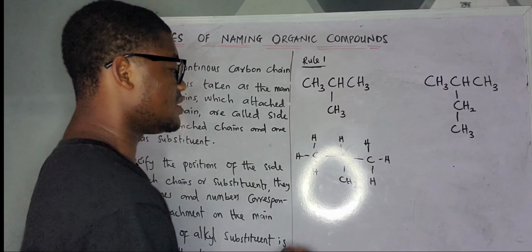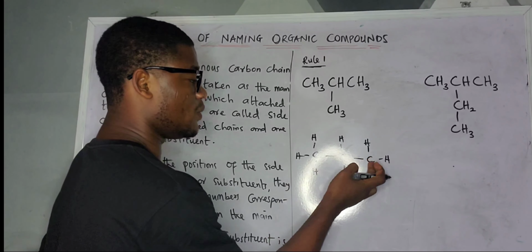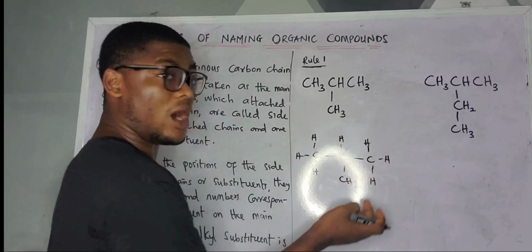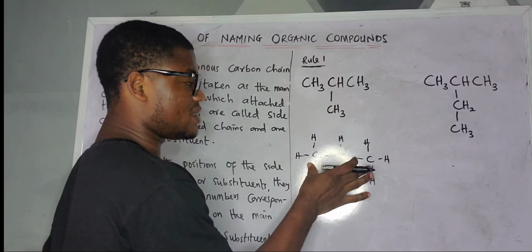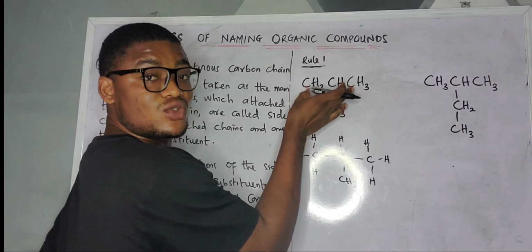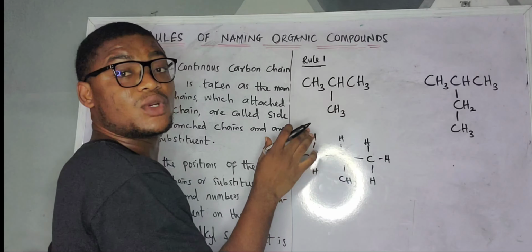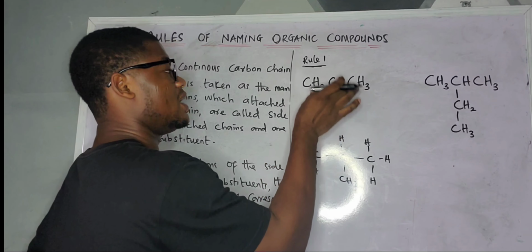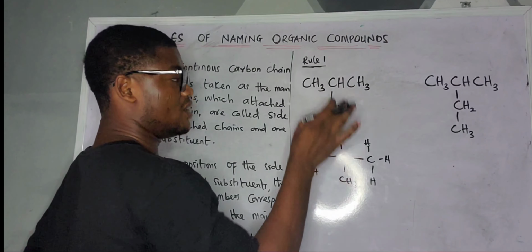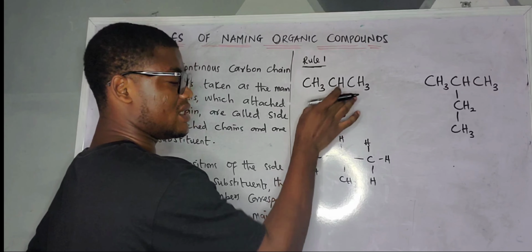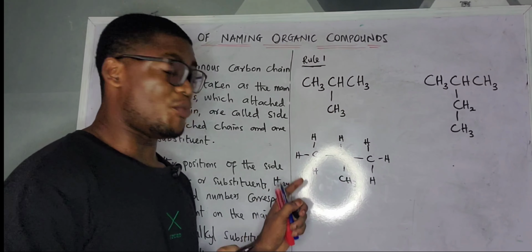If you check it now, you are going to see we have 1, 2, 3. I hope you understand. So I'm trying to open what is here to this. So this is a condensed form. I will call this one a semi-condensed form. I hope you understand. So if you look at what is here now, I've opened it to this. So this is the open chain.